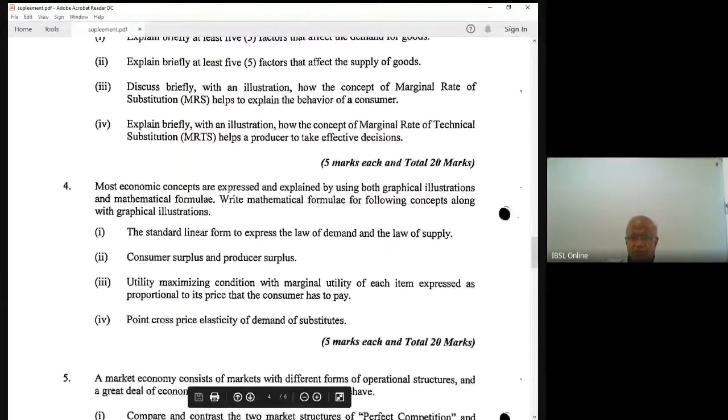I'll try to. Right. Now I'm going to write these equations. You can see that.